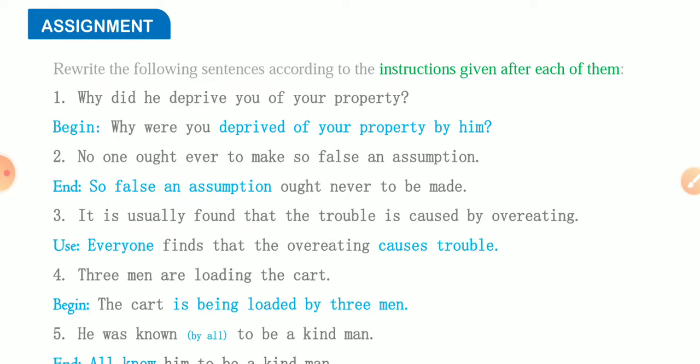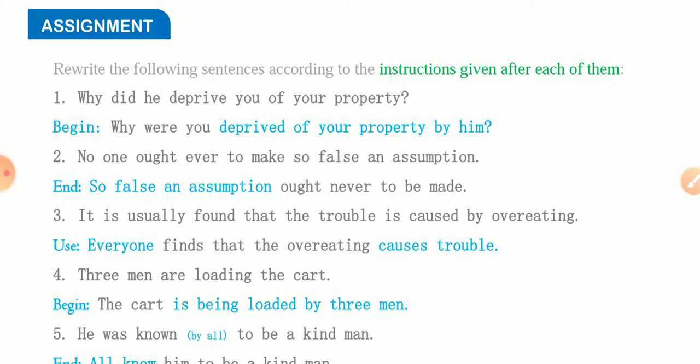Third one is it is usually found. This is the use of it. Just some time before we have studied. It is usually found that the trouble is caused by overeating. They are saying that you should use finds that the overeating in your sentence. So it is usually found by everyone, by people, by all. Actually these things are omitted because these are vague words.